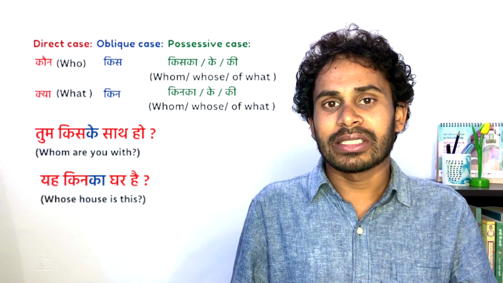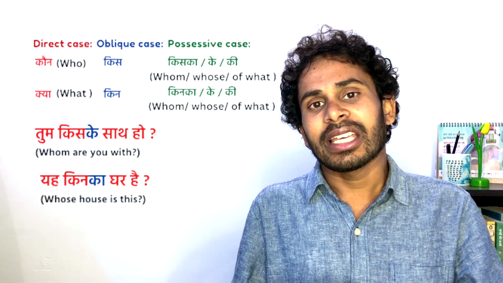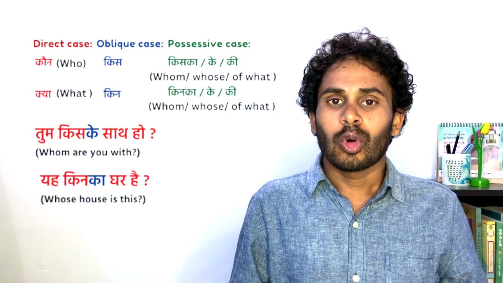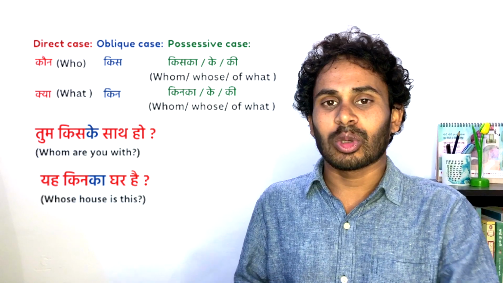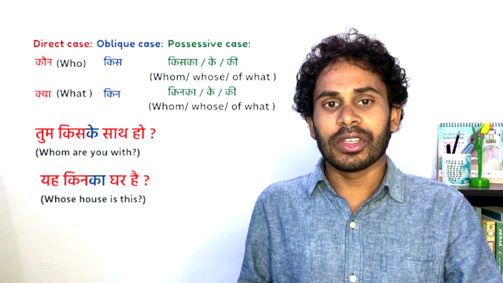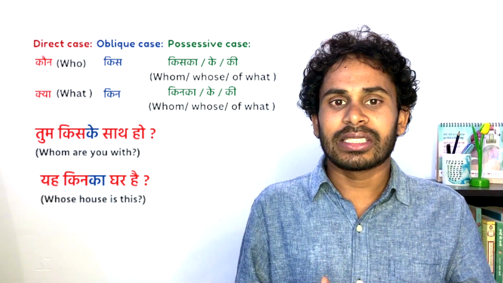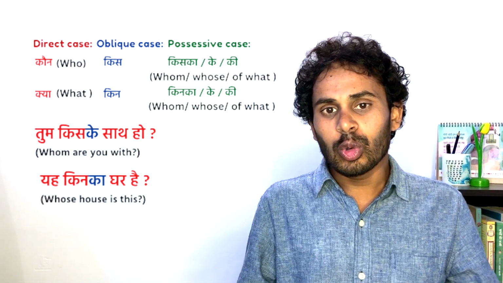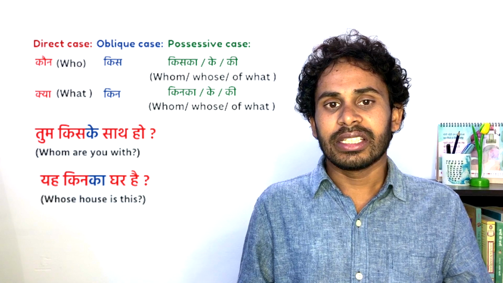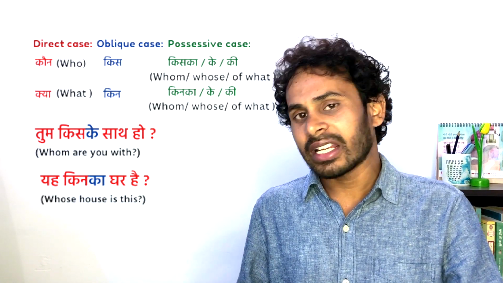The first example is तुम किसके साथ हो? Whom are you with, right? तुम किसके साथ हो? Whom are you with? And the next example is यह किनका घर है? Whose house is this? यह किनका घर है? Whose house is this?